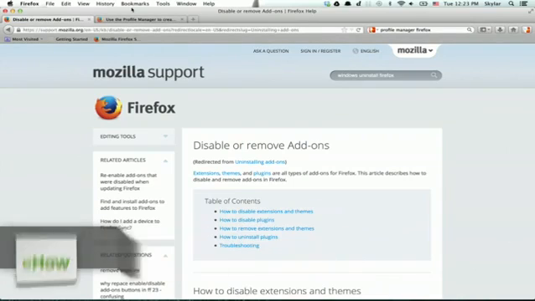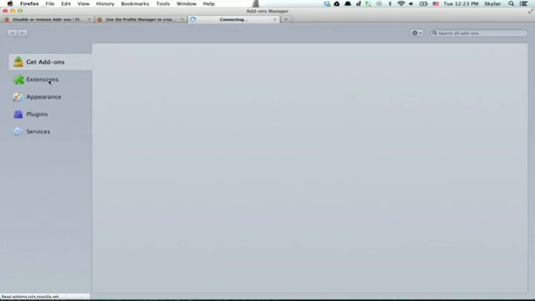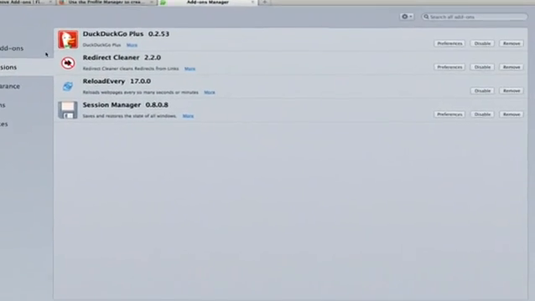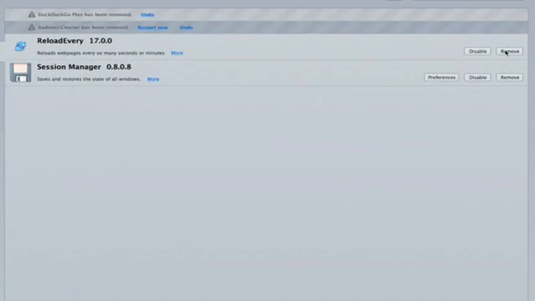I'm in Firefox now, and I'm going to look at my add-ons. Click Extensions, and you can see everything that you've got installed. The simplest way to go about this is to remove each of these extensions.